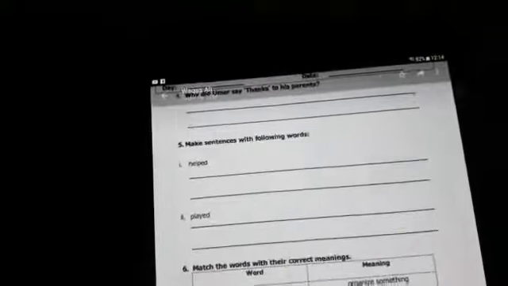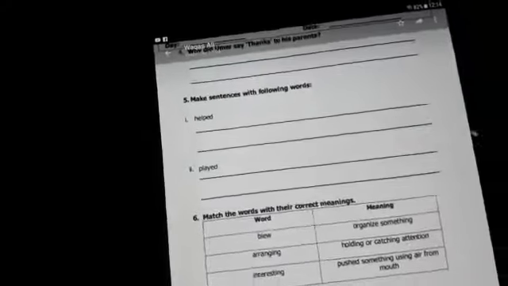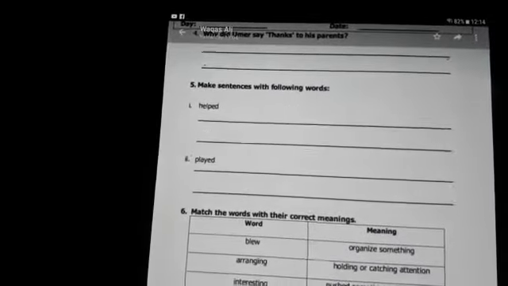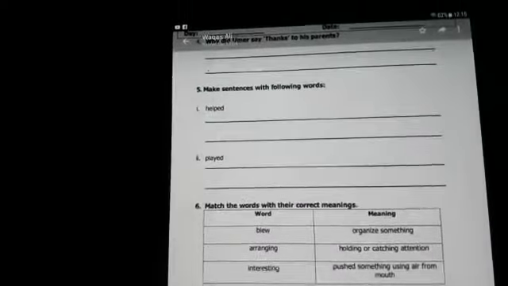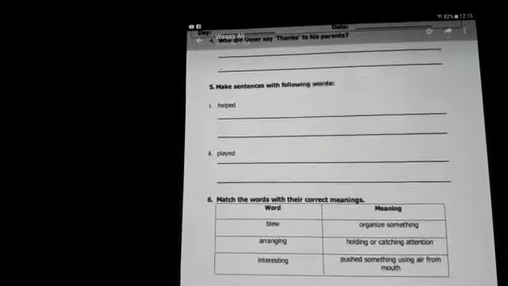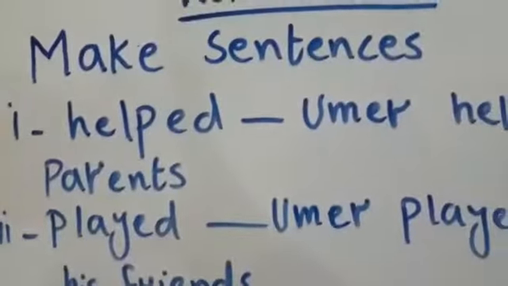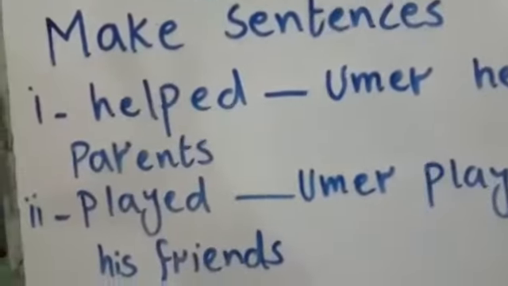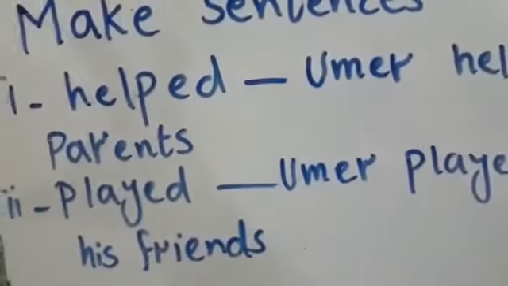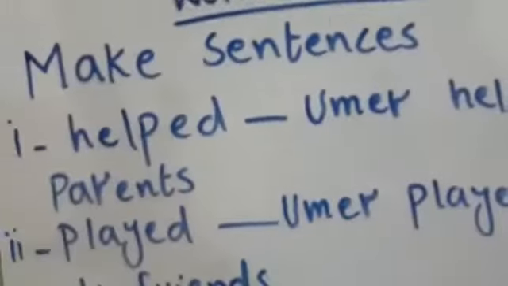Okay. Question number 5 is make sentences with the following words. 2 words are given on the worksheet. The first one is helped, played. You will write the sentences on your own. I have made very simple sentences for you. Helped: Umar helped his parents. According to the passage on worksheet 2, Umar helped his parents.